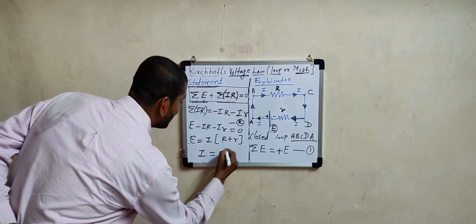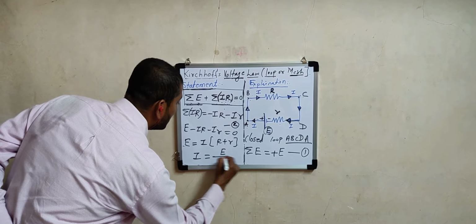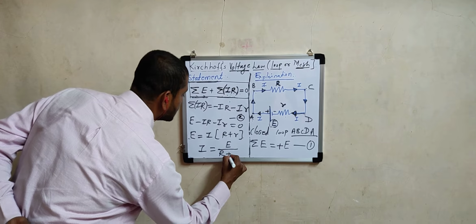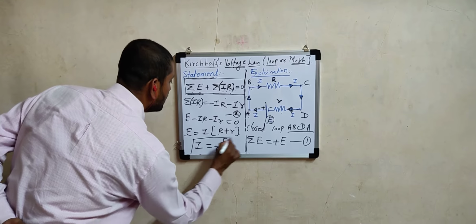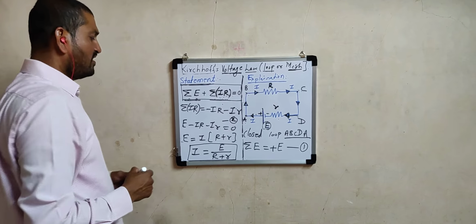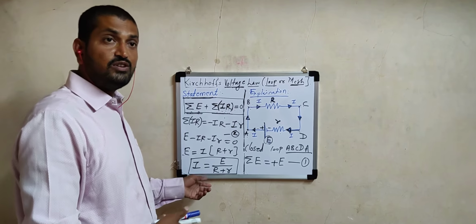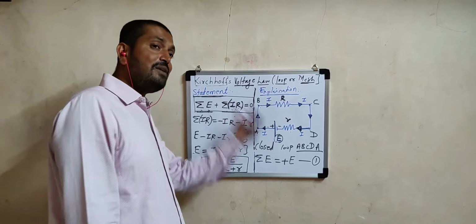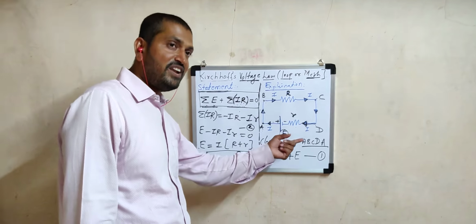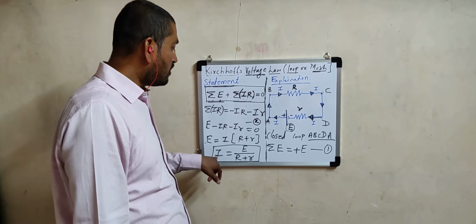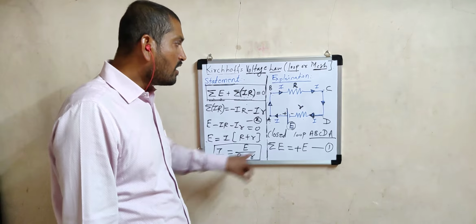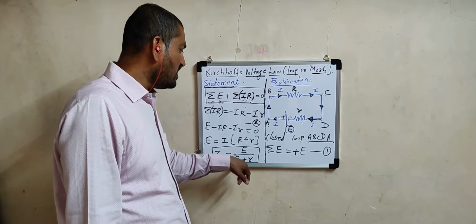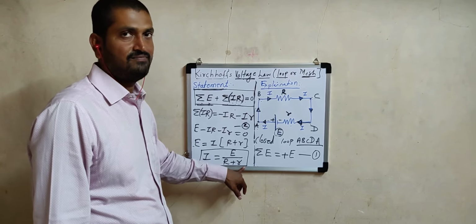The current drawn from this battery will be equal to EMF divided by total resistance R plus r. But it is the same equation we already studied in 11th standard as per Ohm's law. So it doesn't matter which concept we are using, whether Ohm's law for a complete circuit or Kirchhoff's voltage law, we got the same equation. The current drawn from this cell is equal to EMF divided by R plus r.